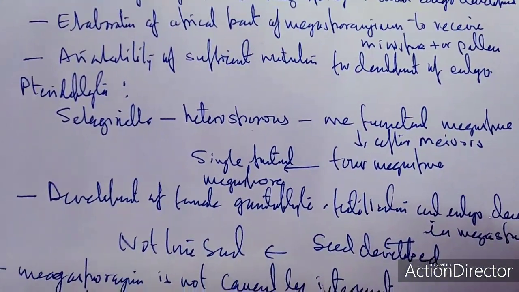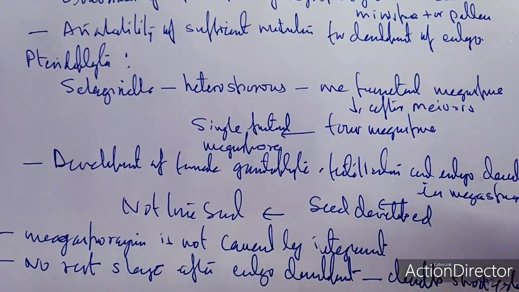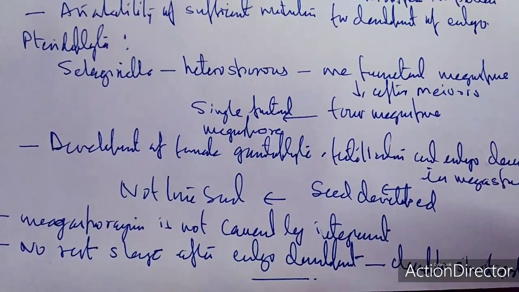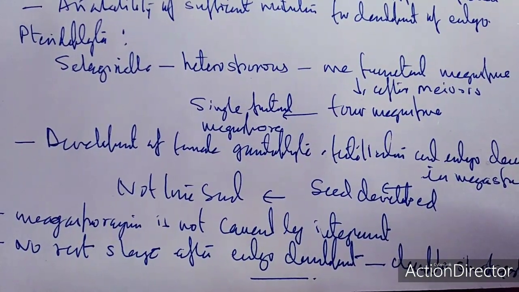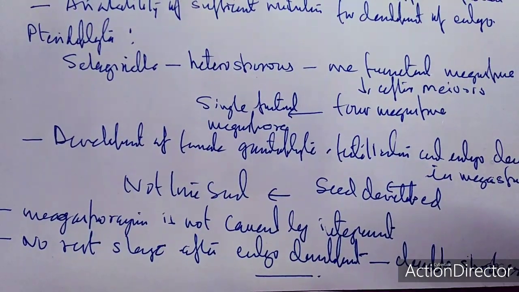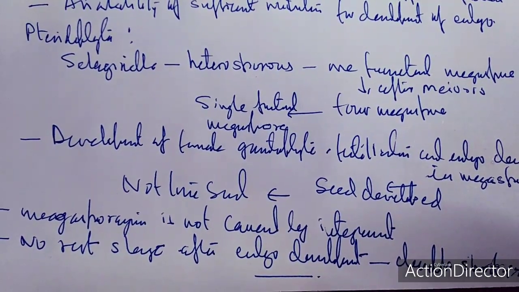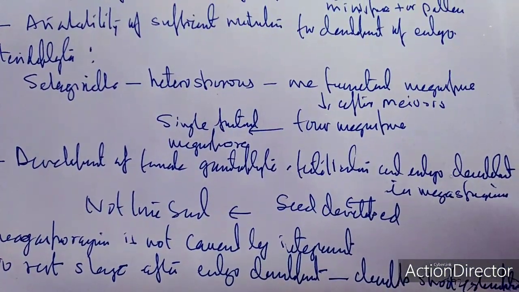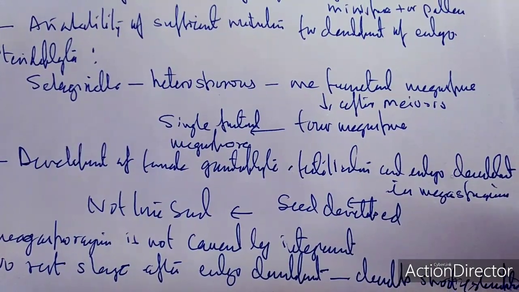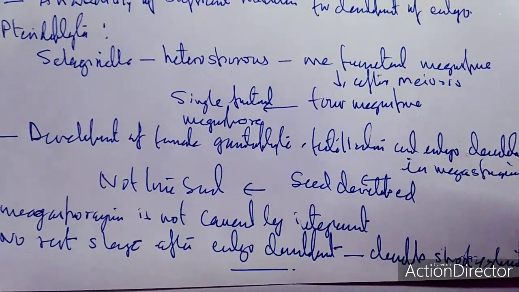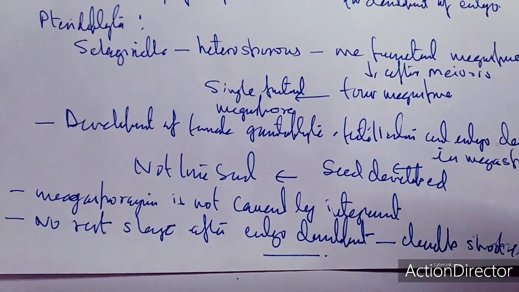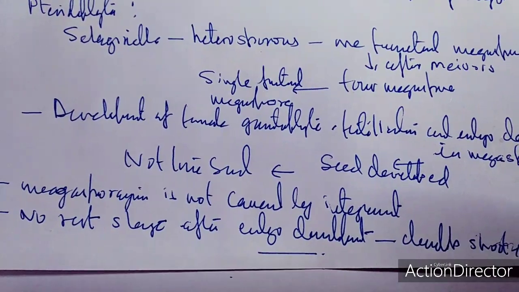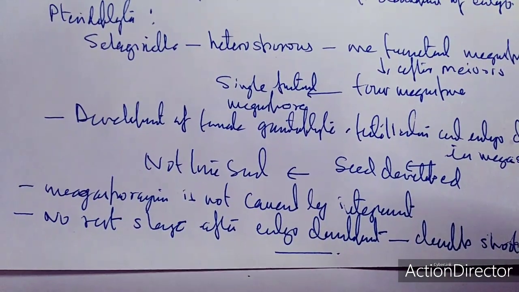But technically, you know that in Pteridophyta, Selaginella is heterosporous. So only one functional megaspore remains after the reduction division, or meiosis, which produces 4 megaspores, and they develop into a single functional megaspore. So development of the female gametophyte has taken place, and after fertilization the embryo is formed in the megasporangium. So you can say that no true seed has been formed. Once the seed formation is there in Selaginella, technically this is not a true seed.